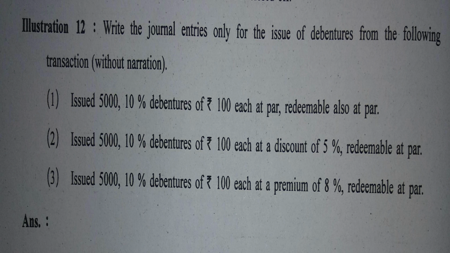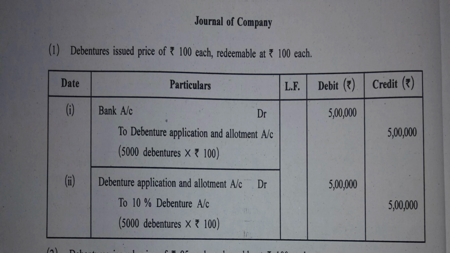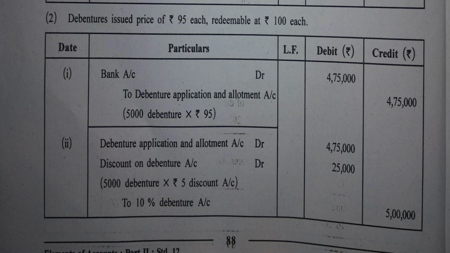Issued 5,000 10% debentures of rupees 100 each at a discount of 5%, redeemable at par. A company has issued 5,000 10% debentures of rupees 100 each. What is 5% of 100? 5 rupees. So the company will issue a debenture at rupees 95. And the company will return 100 rupees to the debenture holders. Let us check the journal entries for this. Debentures issued at rupees 95 and redeemable at 100.